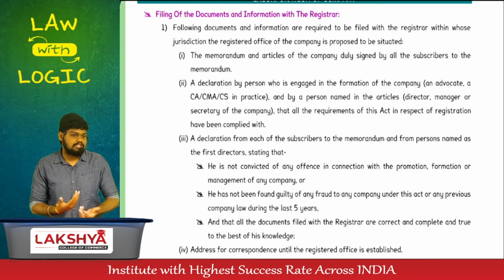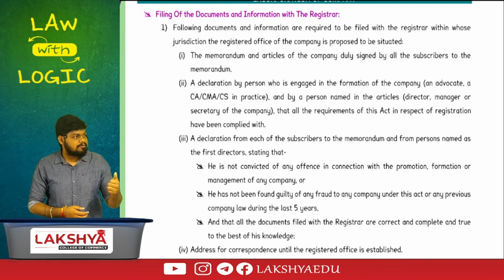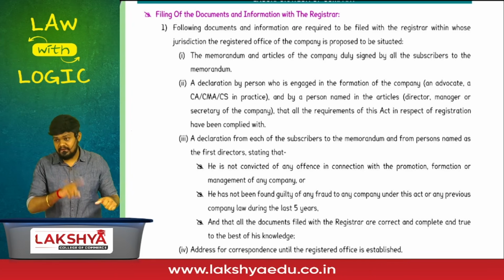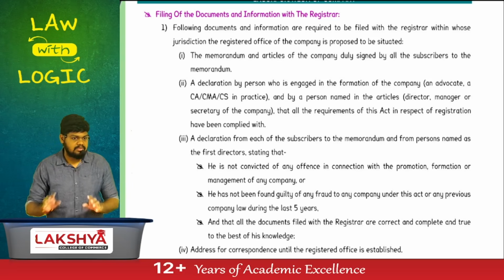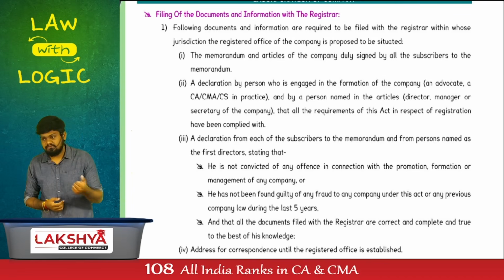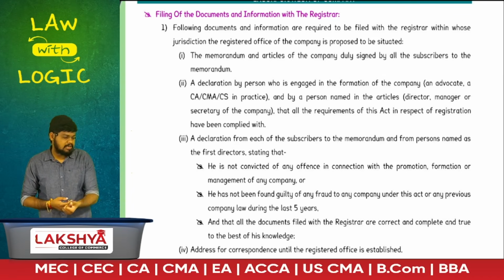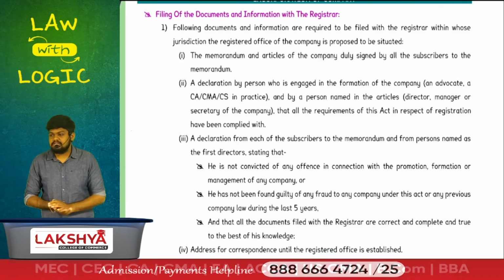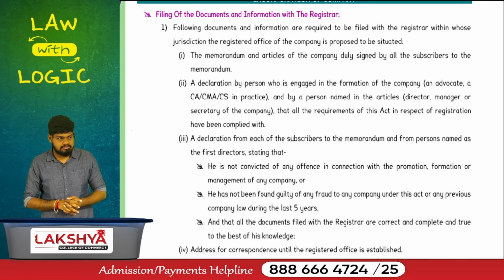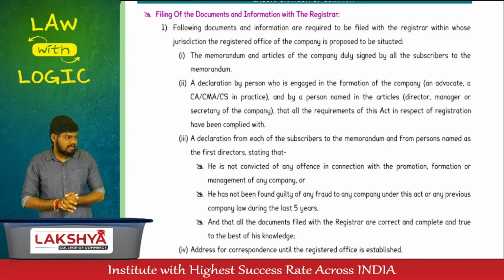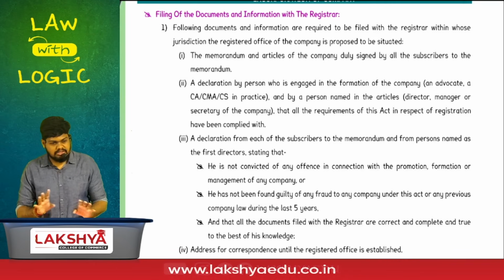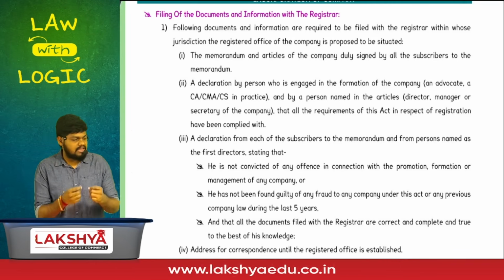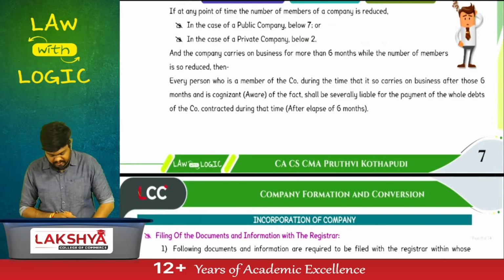Then because these 3 documents have been submitted, I'll have doubts in it. I want a communication process. Address for correspondence, temporary until registered office have been established. Then last 2 points, particulars of the subscribers to memorandum and particulars of the first directors. 6 points have been submitted. Any doubts until here? No. Completely outside the box, not section 7 concept, but they have added the 7th document. Let me clarify that for you.